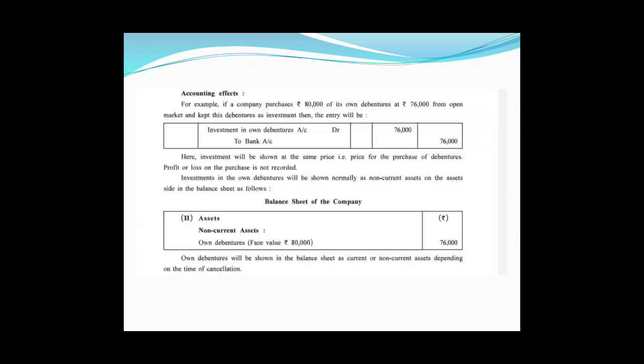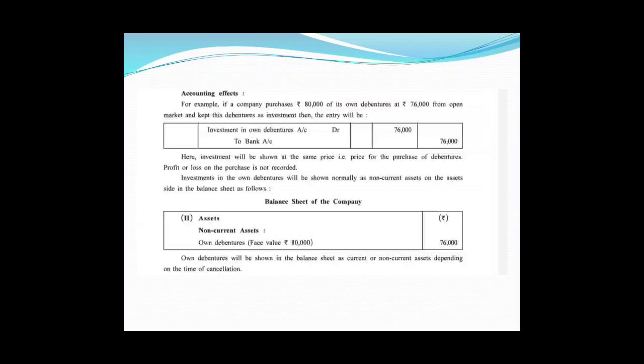Accounting effect. For example, if a company purchases 80,000 of its own debentures at rupees 76,000 from the open market and keeps these debentures as an investment, then the entry will be: investment in own debentures account debit to bank account. So friends, here we have to keep one thing in mind: if a company purchases debentures for the purpose of investment, then the entry will be investment in own debentures account debit to bank account.